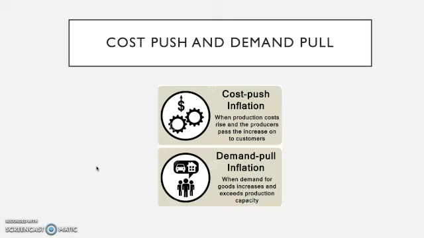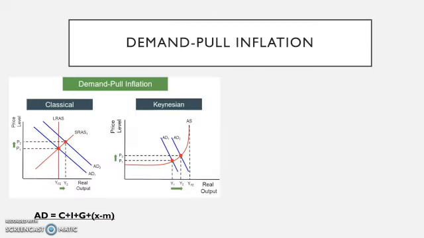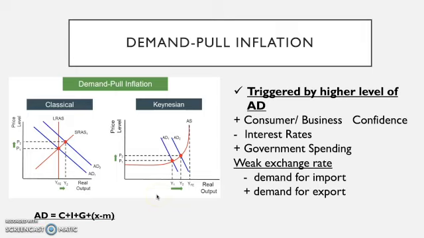So let's look quickly now at demand pull inflation. Remember, bear this in mind, it is when the demand for goods and services exceeds the capacity of production. So what we're saying is that there are two causes of inflation. One is demand pull. How do we have demand pull? One, if there is an increase in confidence in consumer spending habits, and also for businesses. If there is increased consumer and business confidence, then there is going to be more spending in the economy.